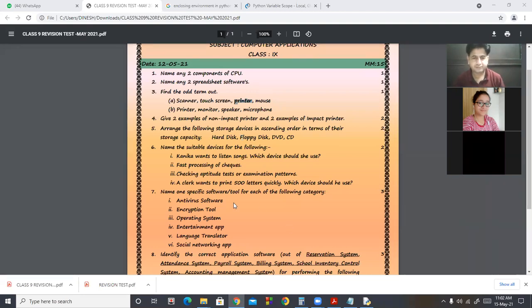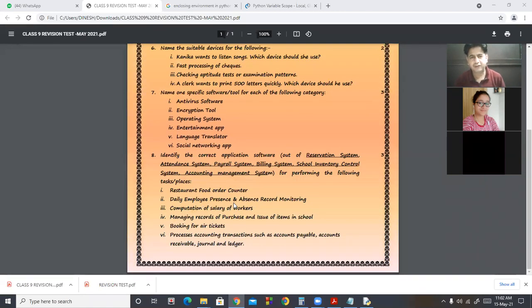Next, you will have to name one specific software tool for each of the following. Some students said antivirus software. This is system software. Encryption tool, scripting system software. They are differentiating between system software and application software. This is a wrong answer. We are saying antivirus software, so Norton. Give one example, meaning one specific software. So this is Norton or AVG. There are different antivirus software.